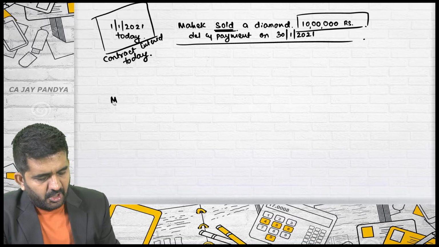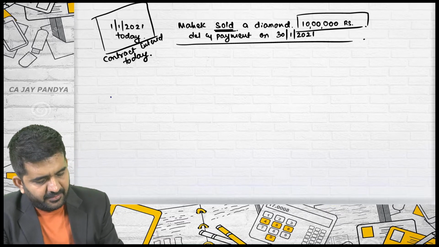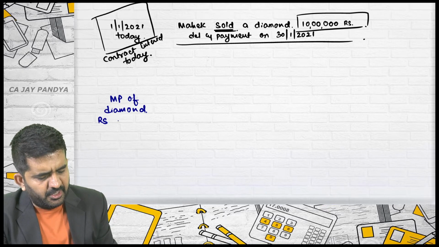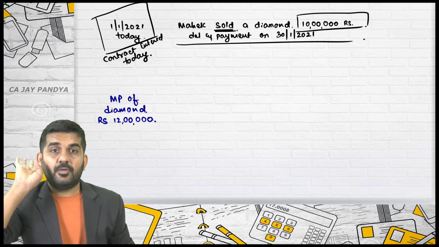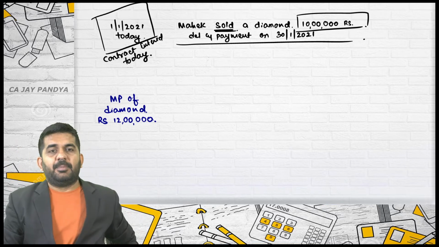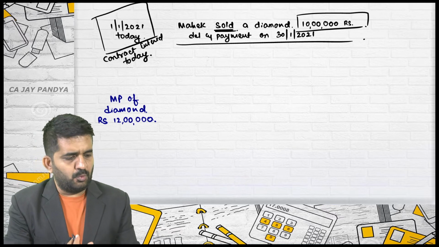You need to settle it by differences, not by delivery. The market price of this diamond is rupees 12 lakhs. You need to tell me about only you. Will you be getting money or paying money? I will be getting rupees 2 lakhs. You will be getting rupees 2 lakhs, sure?